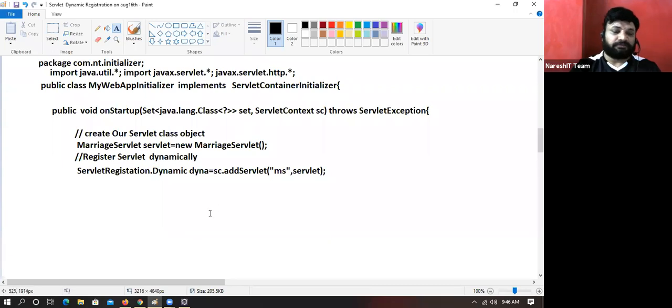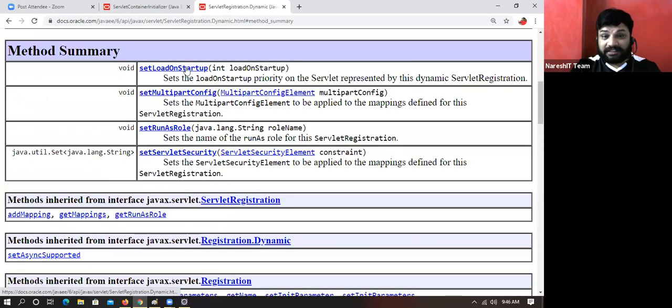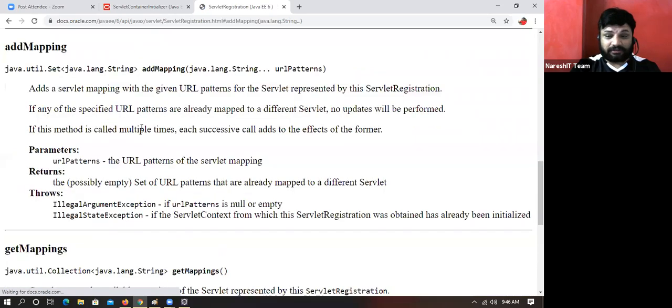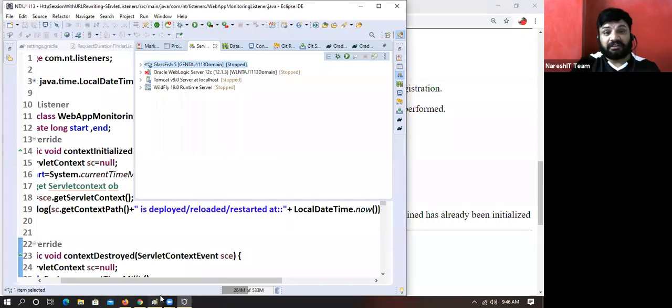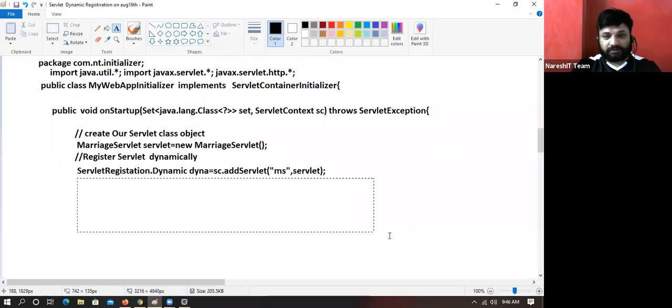You only observe. Look at the method. We have a method setLoadOnStartup, and there is an inherited method addMapping. Look at the addMapping parameter: it is varargs, which means you can provide multiple URL patterns if needed.